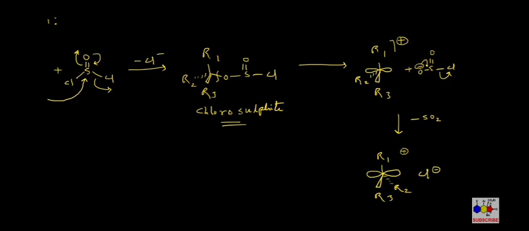It will not have any chance to go over to the other side and attack from this face of the planar carbocationic intermediate. So it has no choice, but to react from this face of the carbocation intermediate, and due to this reason retention is observed during the reaction.